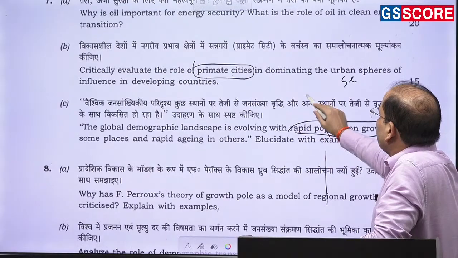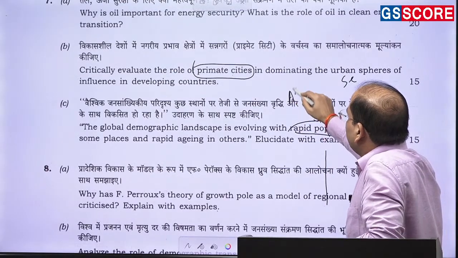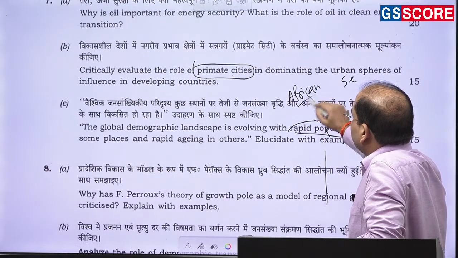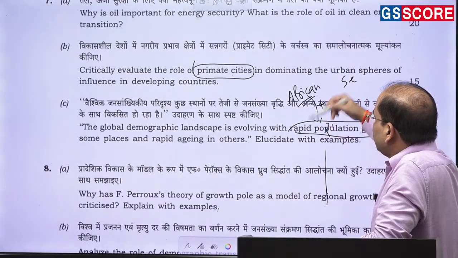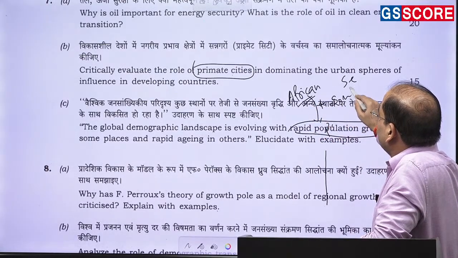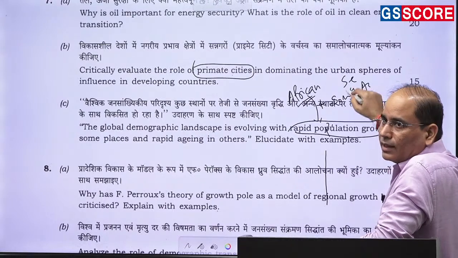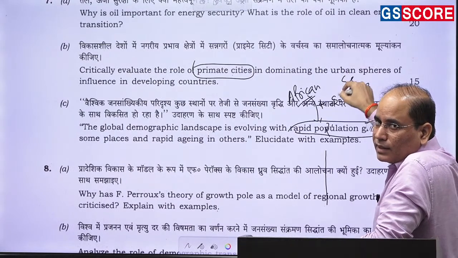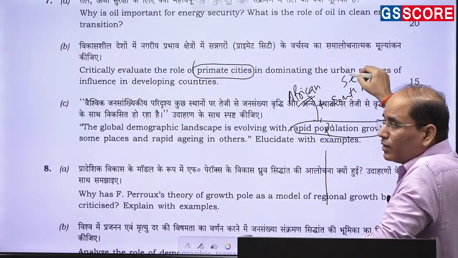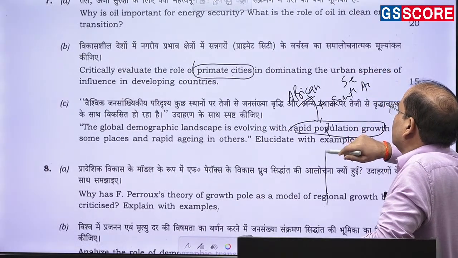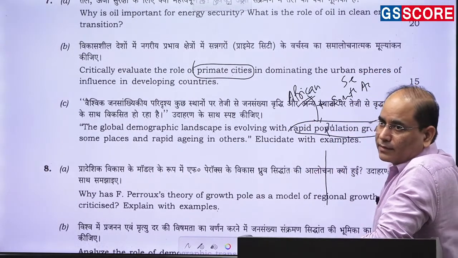तो जो आपकी rapid population growth है mainly African countries, तो यहाँ पे सबसे important African countries हैं, and then some of the South Asia. So some of the countries of South Asia like India is there, Pakistan is there, Bangladesh is there, Southeast Asian countries like Indonesia is there, and rapid aging is others.